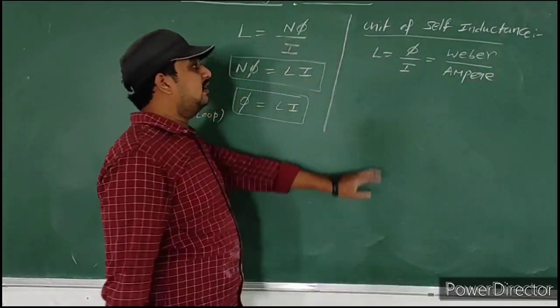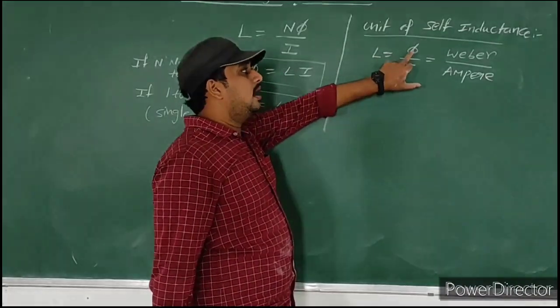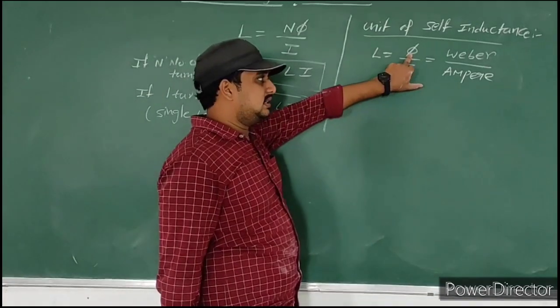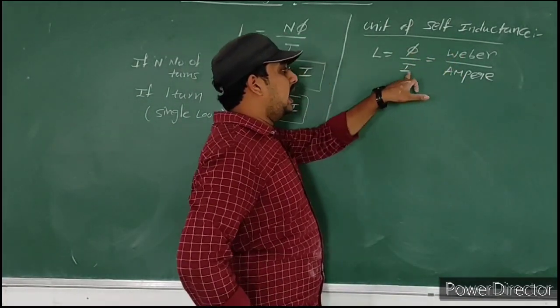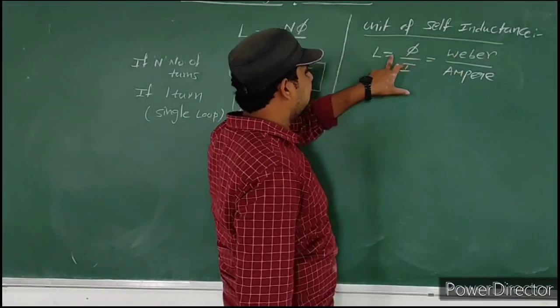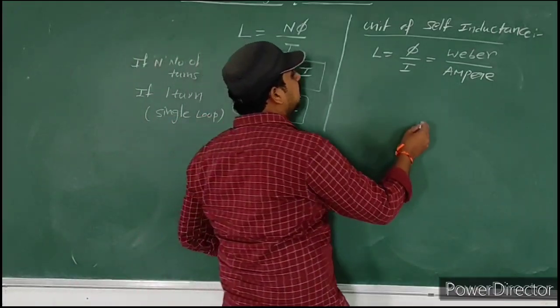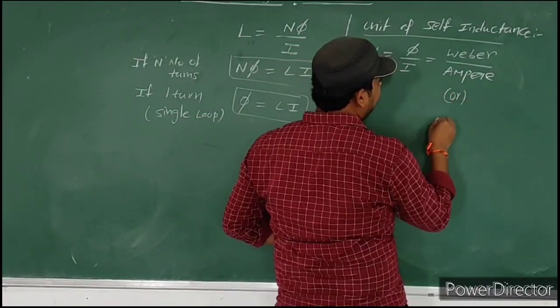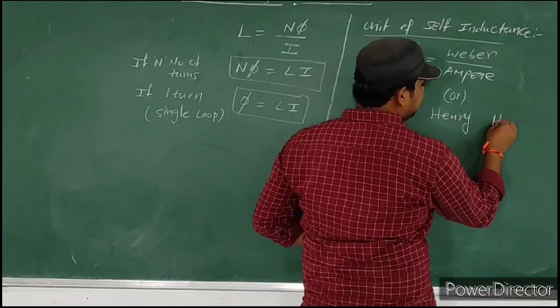Okay. So the self-inductance formula is L is equal to phi by I. The unit of magnetic flux is Weber. The SI unit of magnetic flux is Weber, and the electric current unit is ampere. So Weber per ampere is the SI unit of self-inductance. Simply we can call this one Henry, indicated with H.